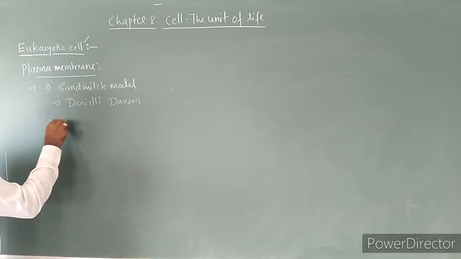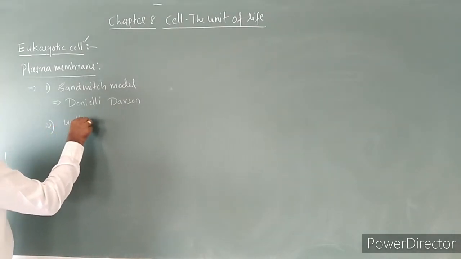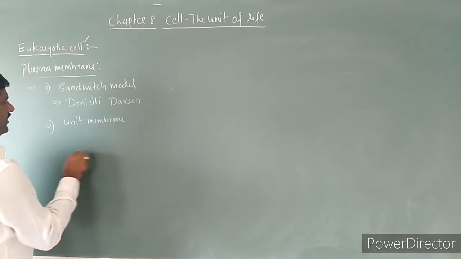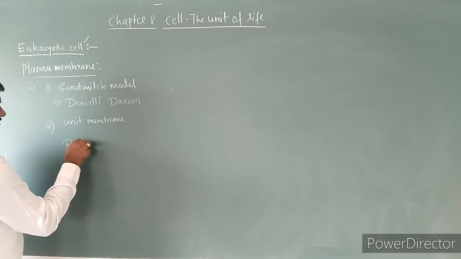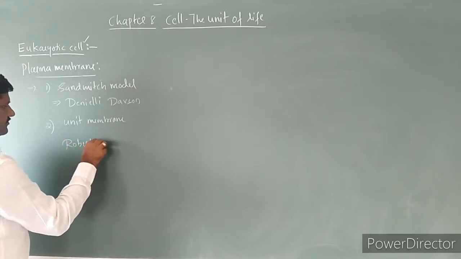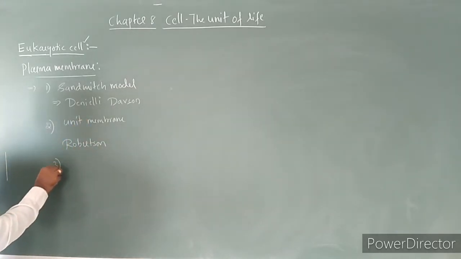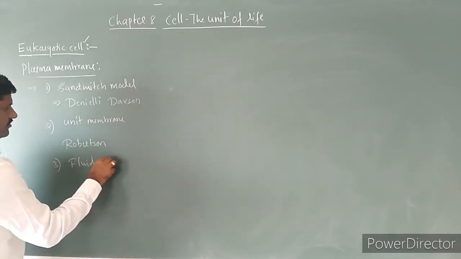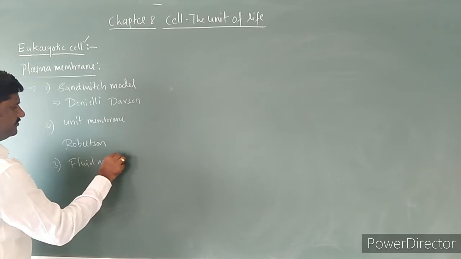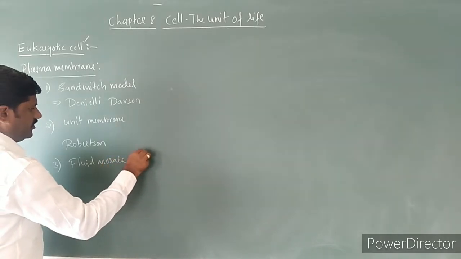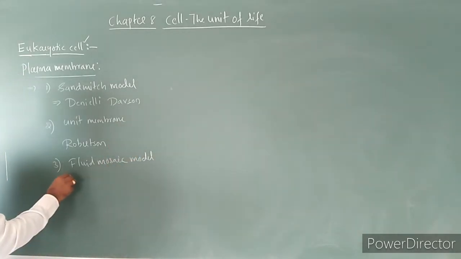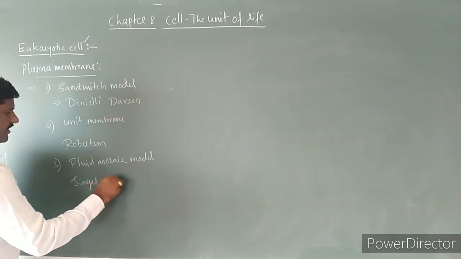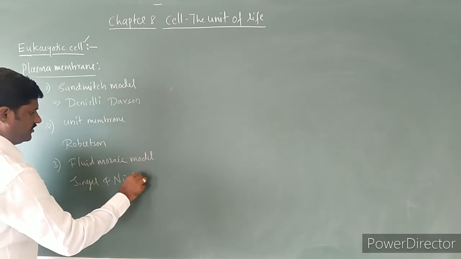The second one is the unit membrane by Robertson, and the third one is the fluid mosaic model of plasma membrane, by Singer and Nicholson.